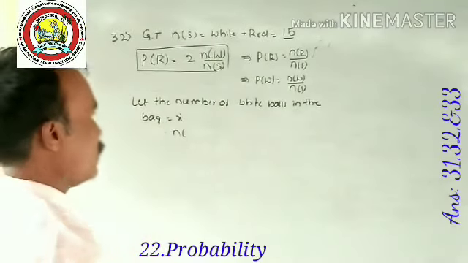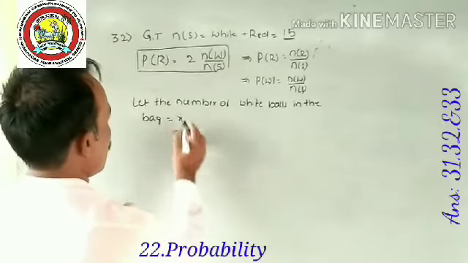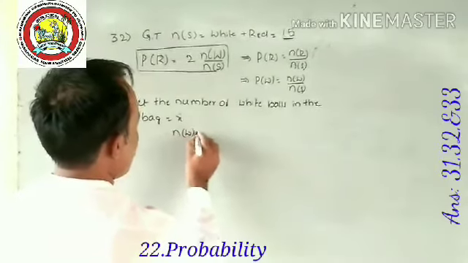Let's say X. Therefore, n of W, number of white balls, is equal to X.